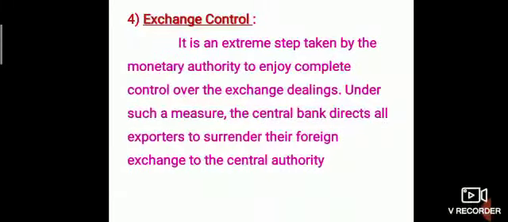Fourth one, exchange control. It is a step taken by the monetary authority to enjoy complete control over the exchange dealings. Under such a measure, the central bank directs all exporters to surrender their foreign exchange to the central authority. To enjoy complete control over the exchange dealings, the monetary authority decides that all the exporters must surrender their foreign exchange to the central authority.